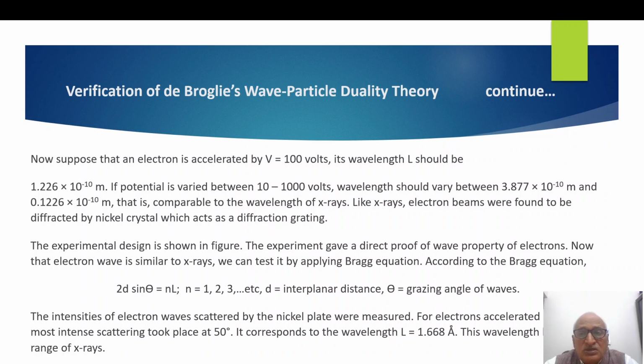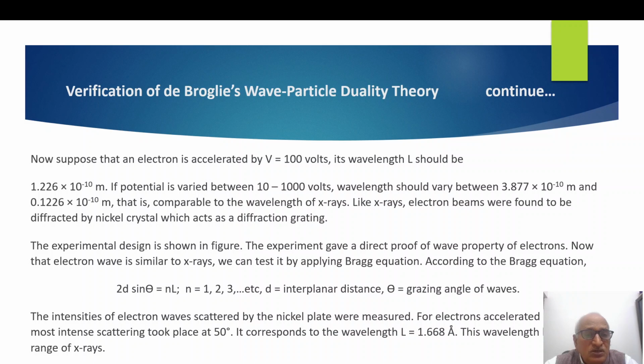Like X-rays, electron beams were found to be diffracted by nickel crystal, which acts as a diffraction grating. The experimental design is shown in the figure in simplified manner. The experiment gave a direct proof of wave property of electrons. Now that electron wave is similar to X-rays, you can test it by applying Bragg equation. According to the Bragg equation, 2d sine theta equal to n lambda, a very famous equation. You must have heard about it earlier.